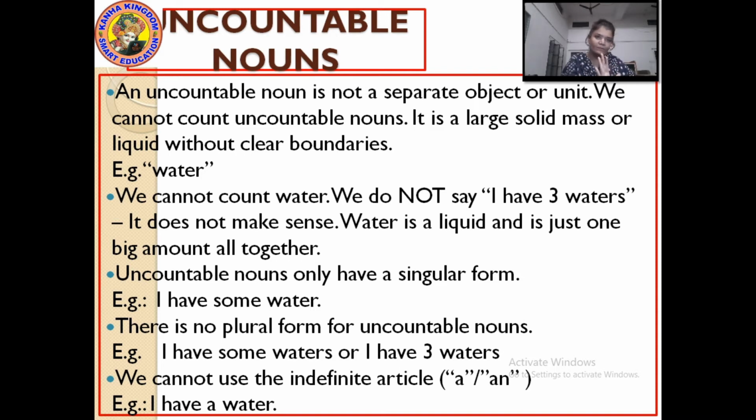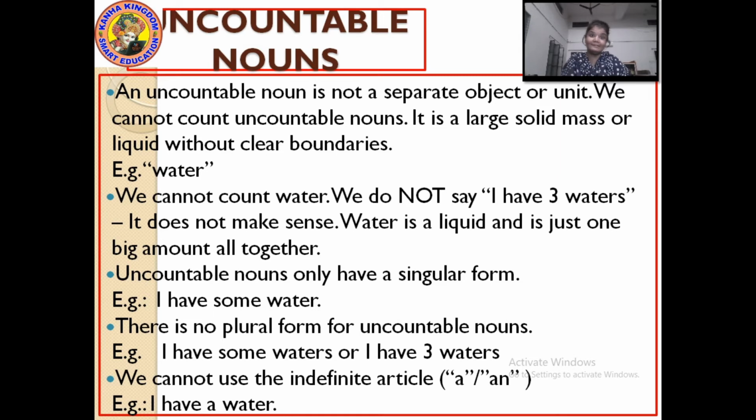It's wrong. With uncountable nouns, you will use some, any, such kind of words. But no quantity like 1, 2, 3, 4. With uncountable nouns, you won't do so. There is no plural form for uncountable nouns. Uncountable nouns cannot be in a plural form ever.